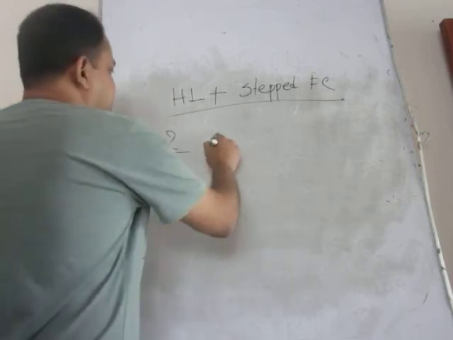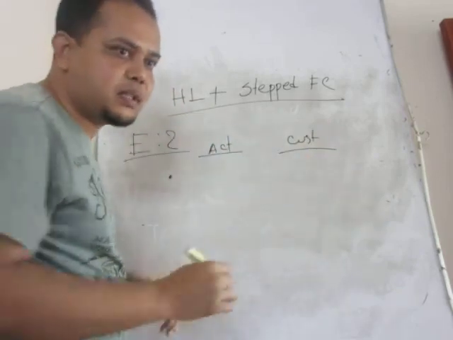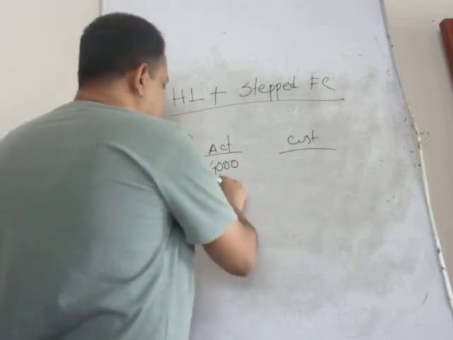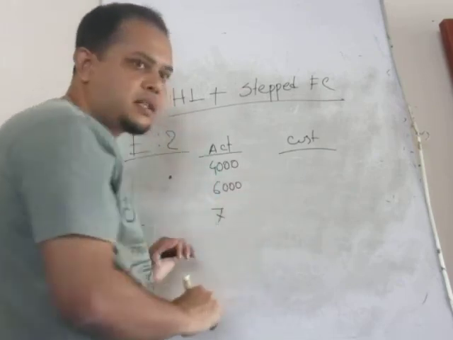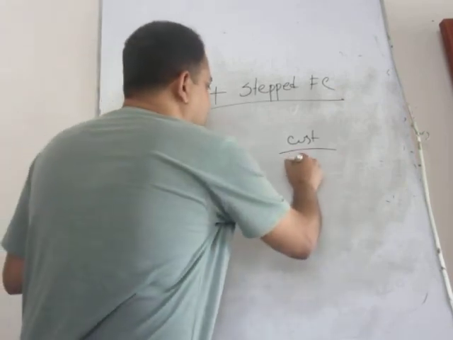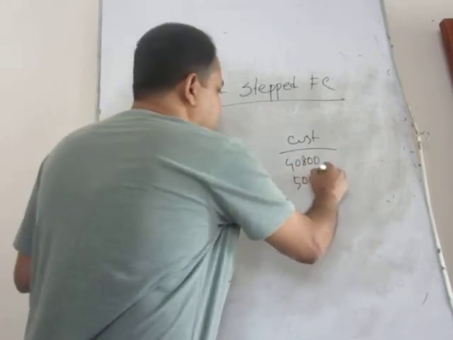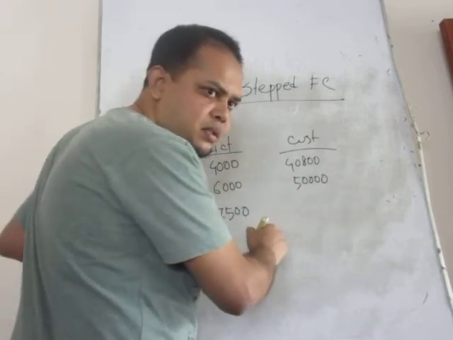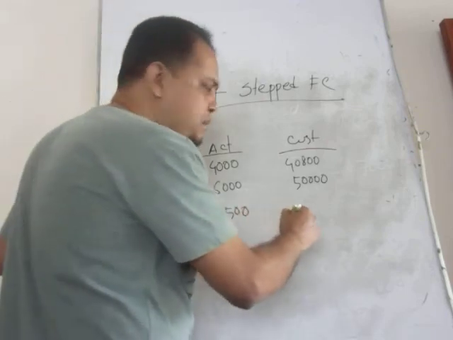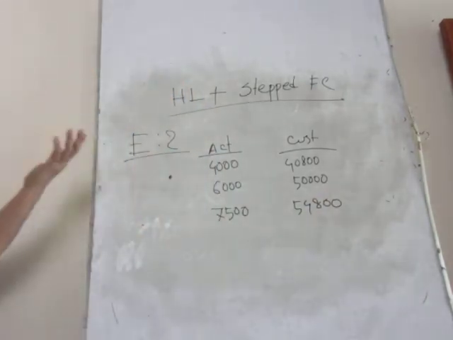It is given like this: activity and cost. Activity is 4,000, 6,000 and 7,500. The cost is 40,000, the cost is 50,000 and the cost is 54,800. This is the model, just like the previous one.